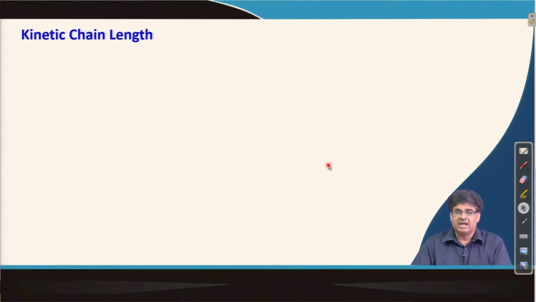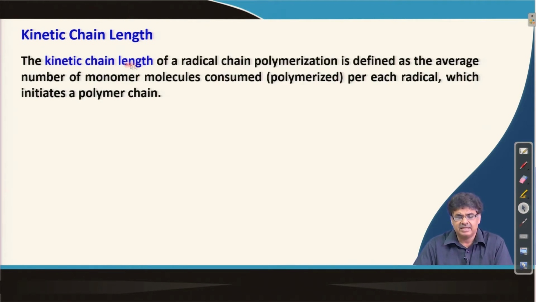Okay, let us talk about kinetic chain length. Kinetic chain length is related to molecular weight of the polymer produced in this reaction. We will talk about molecular weight in the next slide. First, let us define what is kinetic chain length. Kinetic chain length of a radical chain polymerization is defined as the average number of monomer molecules consumed or polymerized per each radical which initiates a polymer chain.